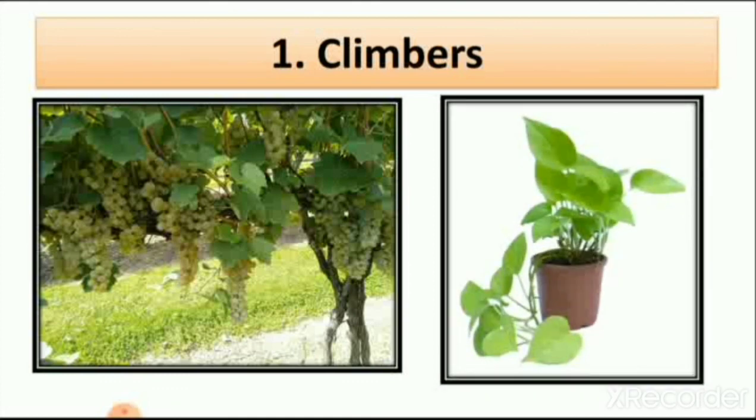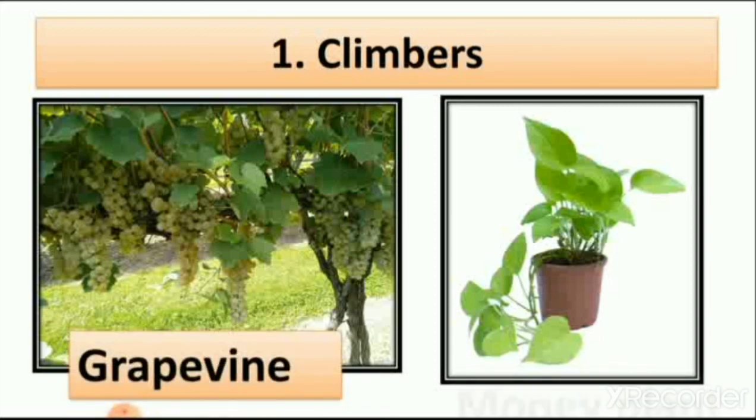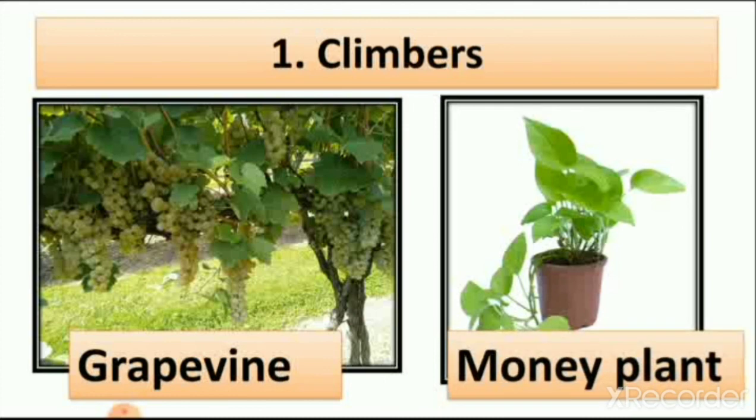So here are 2 pictures. One is a grapevine and second is a money plant. So I write the names of grapevine and money plant. And so many other climbers are there, like beans are climbers, cucumber is a climber. So you can write that here also.